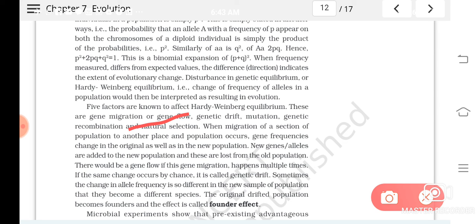When the organisms move, what will happen? The genes also get changed, isn't it? Now the gene frequency in that particular population got changed. Why? Some of them have migrated. Understood? Next is what? Genetic drift.